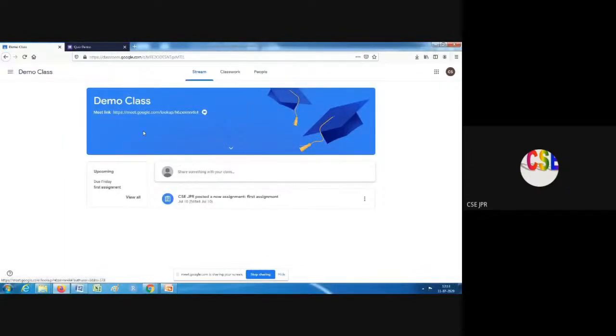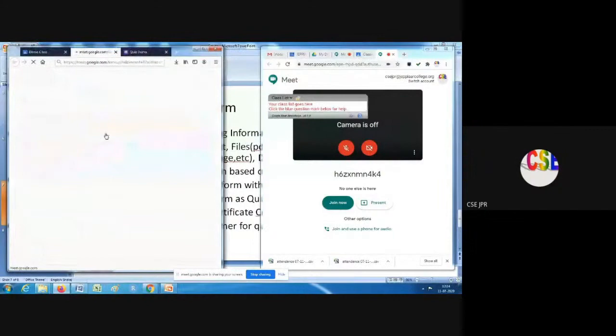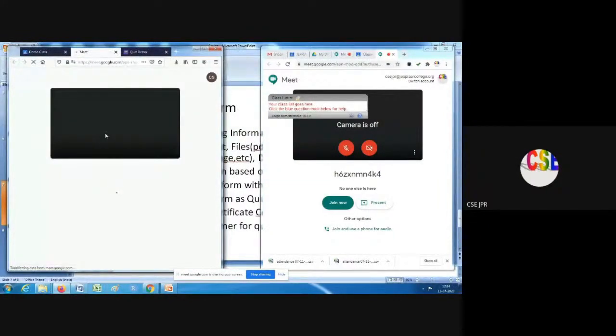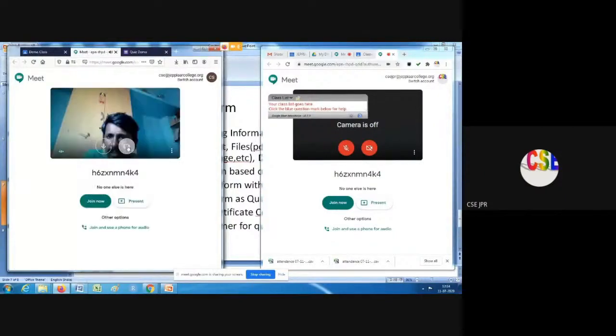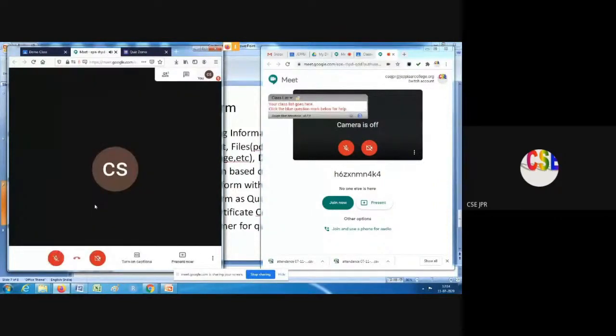So if we go to that demo class, you can see this is another window. The right side is the staff-created one, and the left side is the students' dashboard. So they also can see this class. If you have informed them what time they have to come inside the class, maybe when the particular staff has started it, obviously all the students can join without sharing our class code.